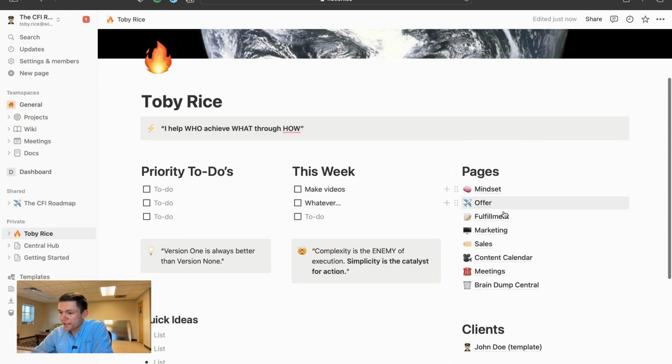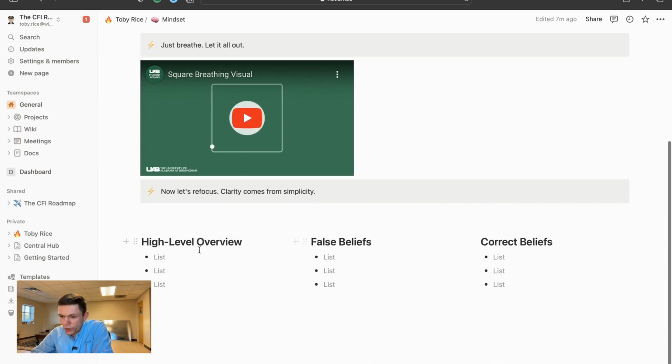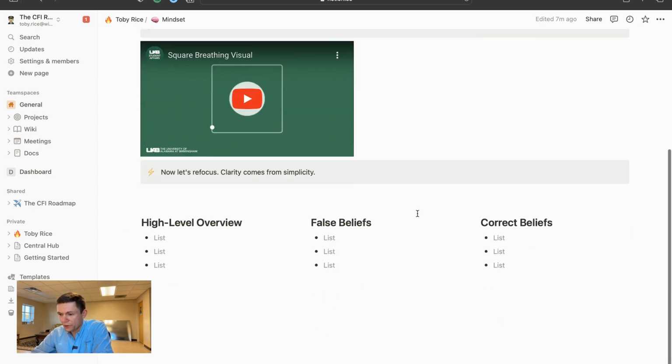So on the right-hand side here, I have a bunch of pages that I made for you. The first is the mindset page. There's some basic mindset reminders, a place to put in your own notes from our meetings on mindset, and a square breathing exercise to help you calm down during stressful situations.